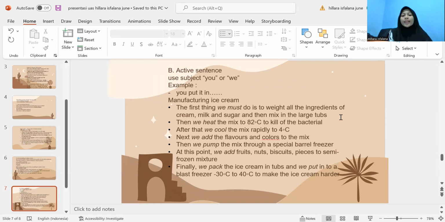Manufacturing ice cream. The first thing we must do is to weigh all the ingredients of cream, milk, sugar, and then mix in a large tub. Then we heat the mix to 82 degrees Celsius to kill the bacteria. After that, we cool the mix rapidly to 4 degrees Celsius. Next, we add the flavor and colors to the mix. At this point, we add fresh nuts, biscuit pieces to the semi-frozen mixture. Finally, we pack the ice cream in a tub and we put it in the blast freezer at minus 30 degrees Celsius to make the ice cream harder.